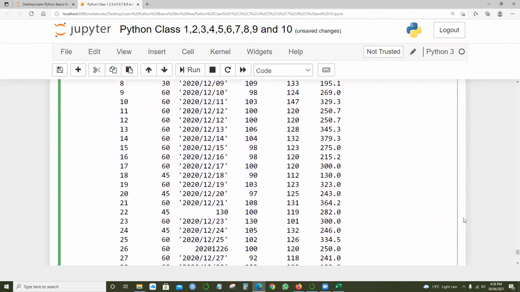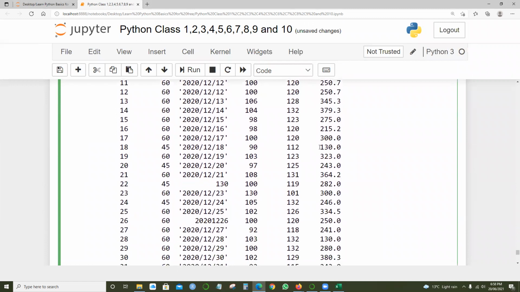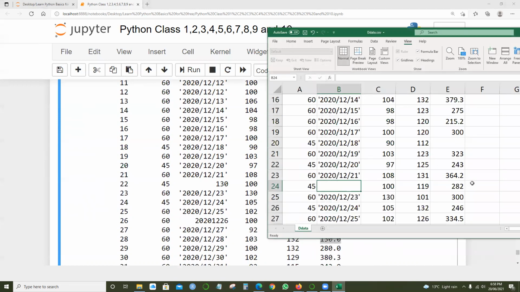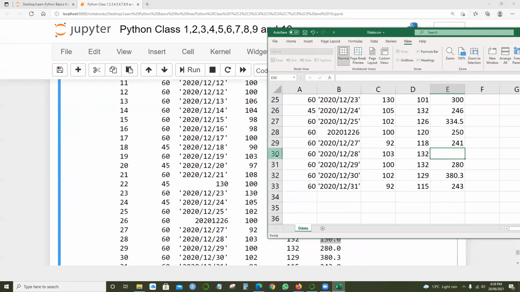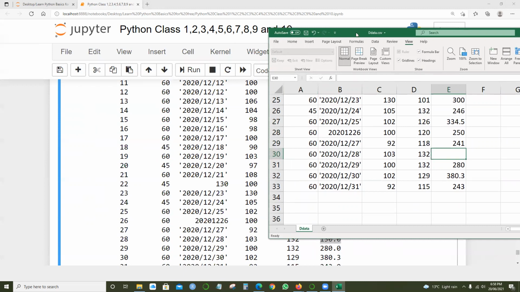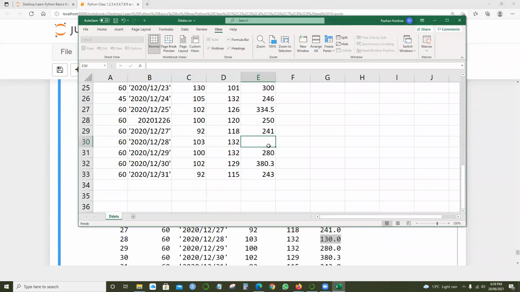And there are two other bits and pieces. Here we got 130, line number 18 for calories, and also line number 28 with 130. Same case with line number 30. We got date 2020/12/28 and 130, but here the calories were missing.